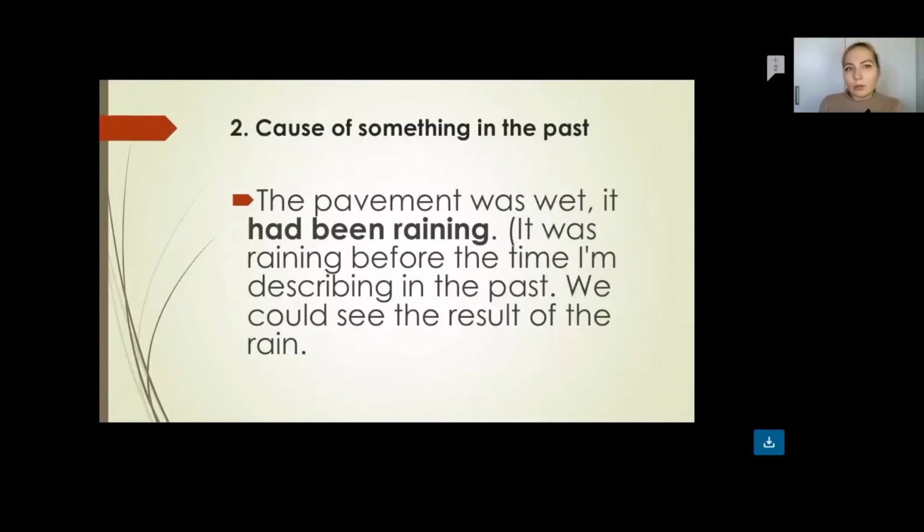Then it can also describe, for instance, the cause of something in the past. The pavement was wet, it had been raining. So it just describes the reason why the pavement was wet. It was raining before the time I'm describing in the past, so we could see the result of the rain. The pavement was wet because it had been raining before.